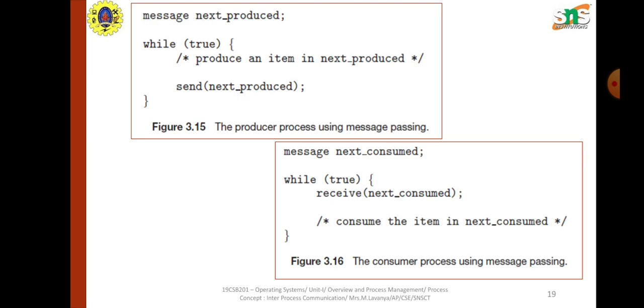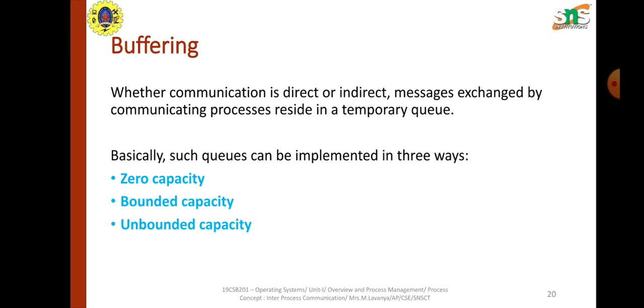Here is the code for implementation of the message passing process, that is, the producer and consumer. Here the producer produces the next item; while true, the next produced item is placed using send, and the consumer consumes using receive into next consumed. That is the program code for implementation of the message passing paradigm for the producer consumer problem.